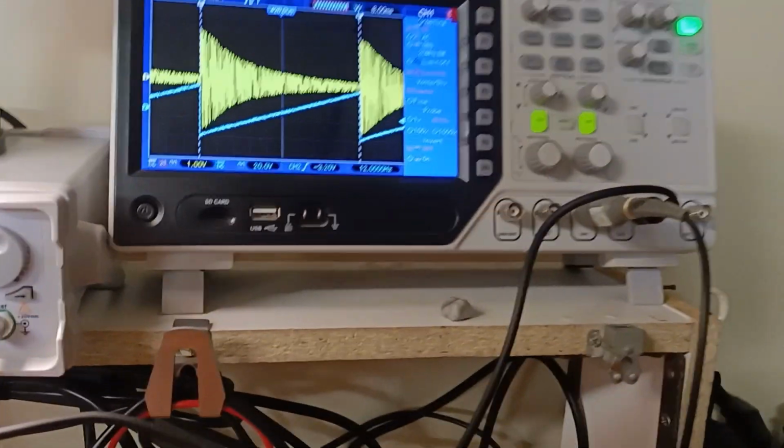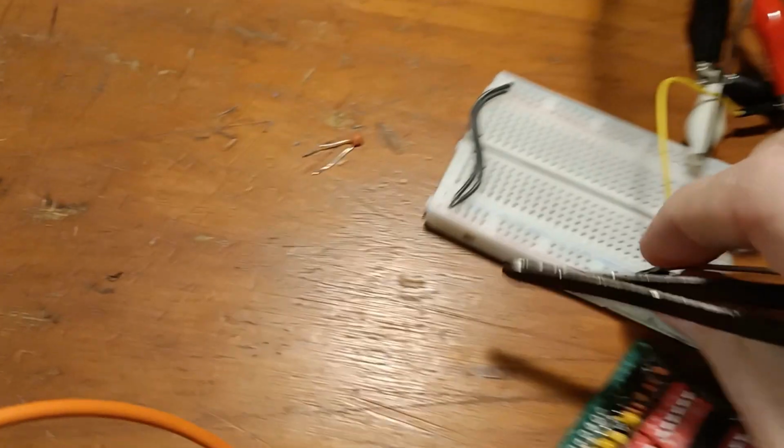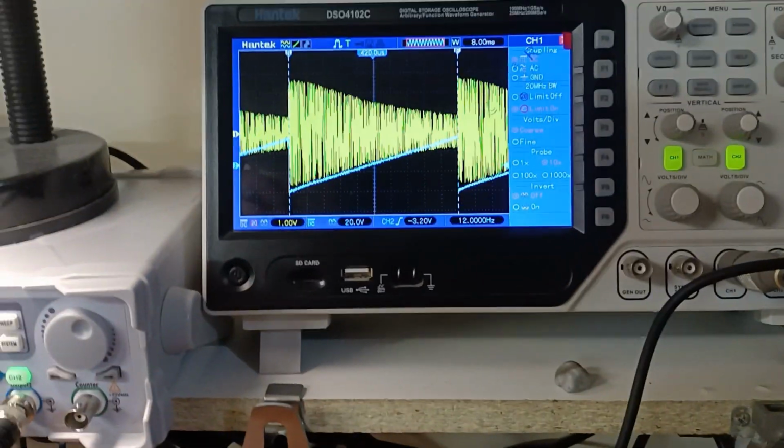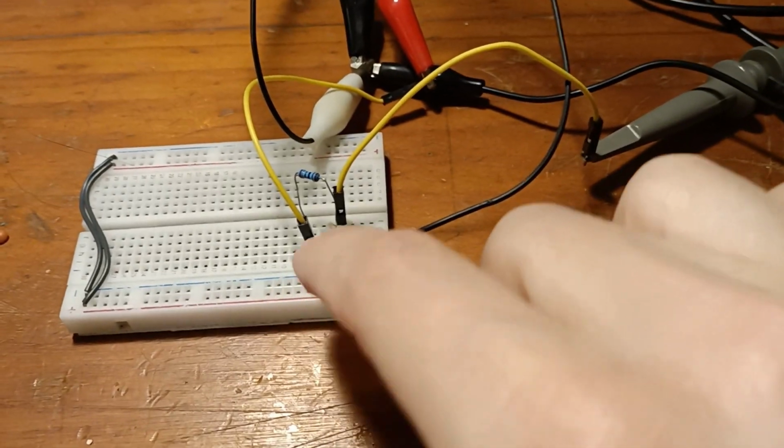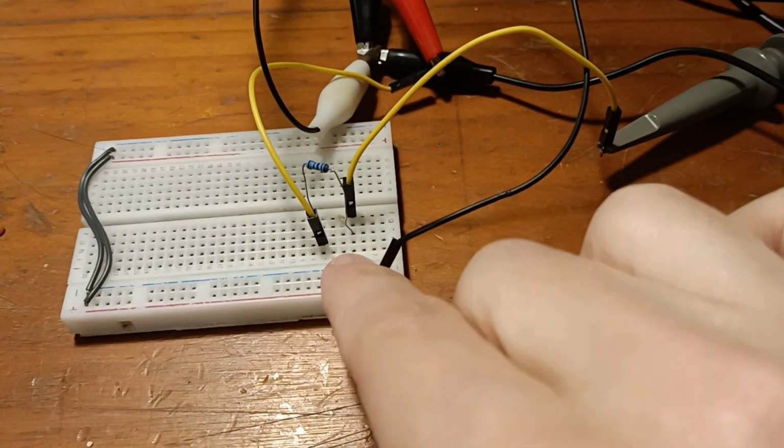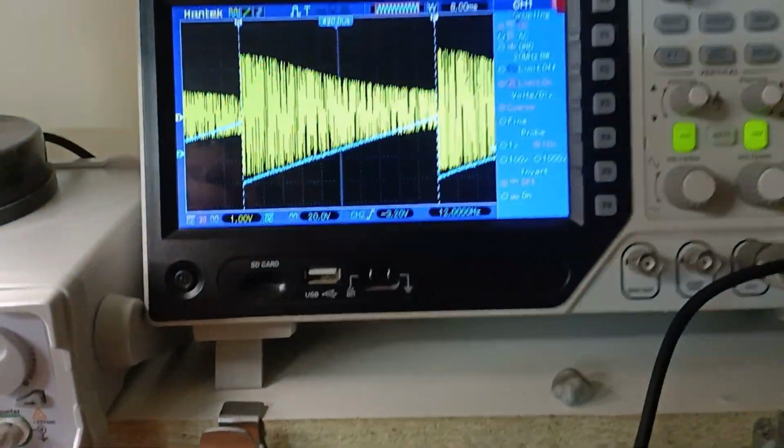And also we can see with the breadboard, even when I take out all the caps, we can still see that we're getting attenuation because the breadboard already has some capacitance in it. Even though I don't have anything going from that resistor to ground, you can still see the attenuation.